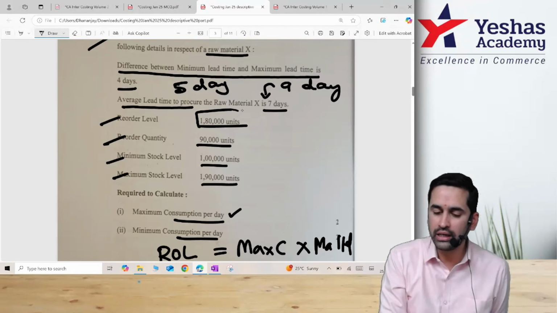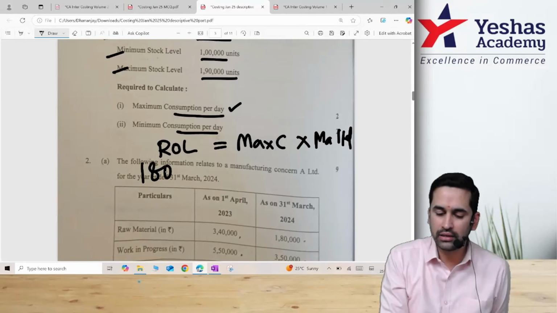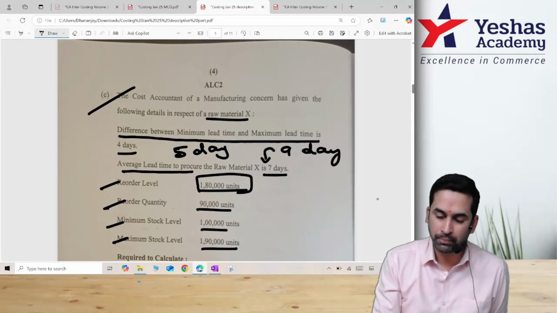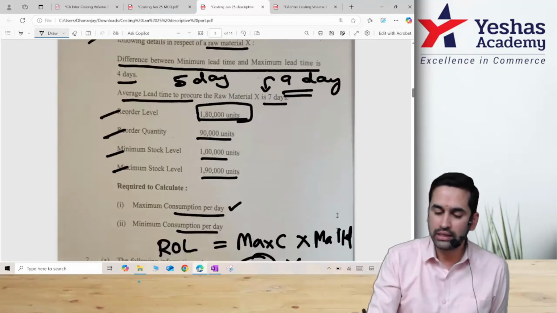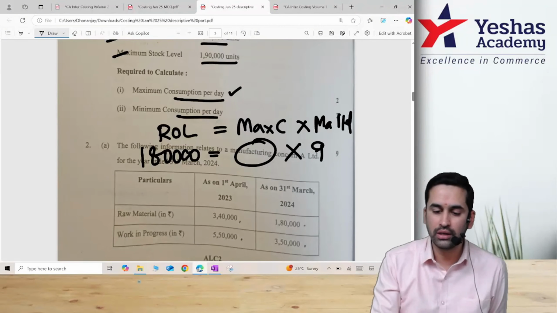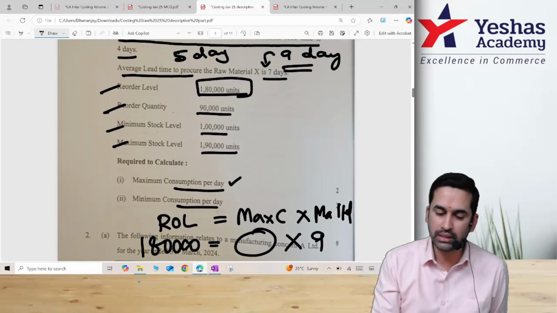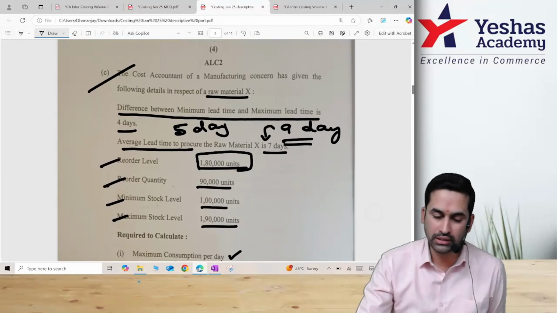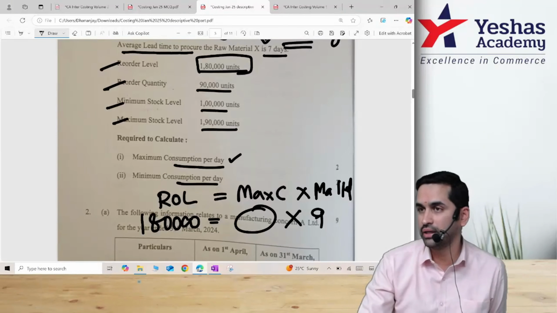And in the question they have already given reorder level, 1,80,000 is equal to maximum consumption into maximum lead time. Where is maximum lead time? 9 days. If you do this into 9, you'll get to know maximum consumption, but they want it on a per day basis, correct? You will get to know for the full year, and then if you divide by the number of days, if nothing is given, we can take 365, or some books may take 360. You can take one of the two, and that will tell you how much is the consumption per day.